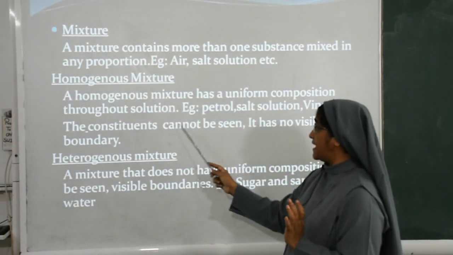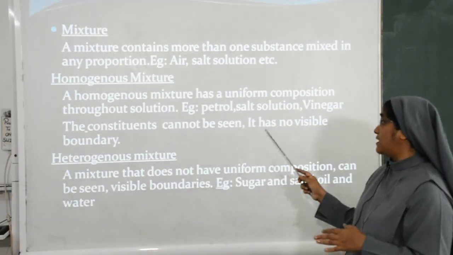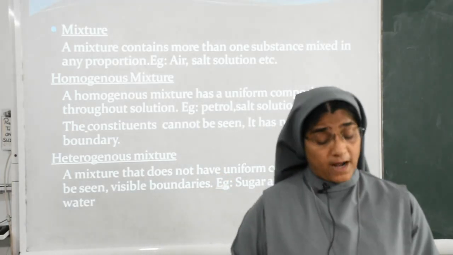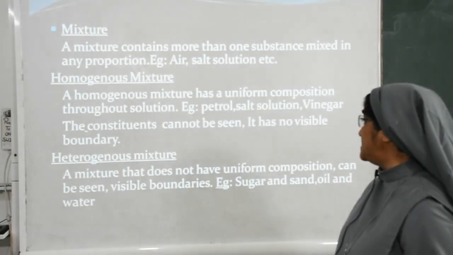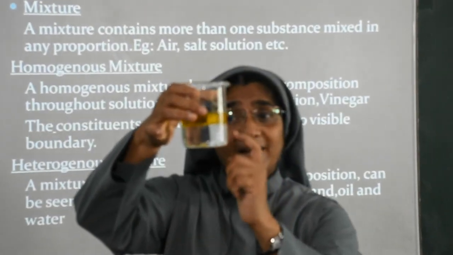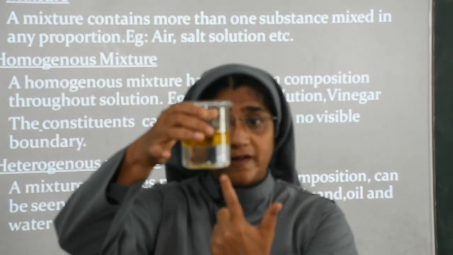The constituents cannot be seen. We cannot see the particles, already dissolved in it. It has no visible boundary. We cannot see the visible boundary. But a heterogeneous mixture does not have uniform composition. Oil is not dissolved in water.